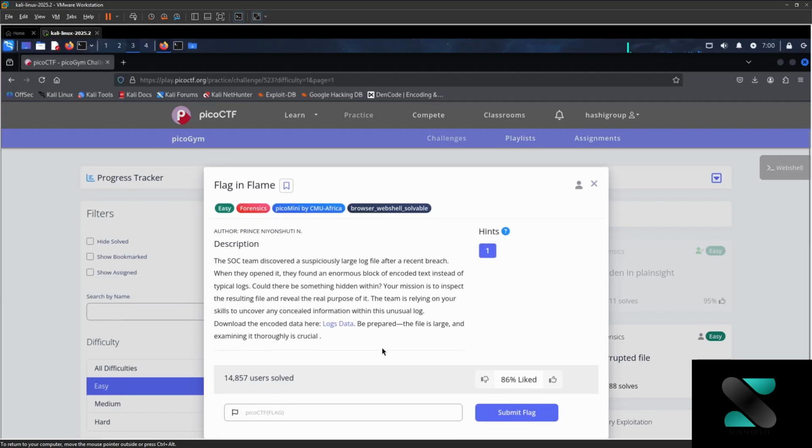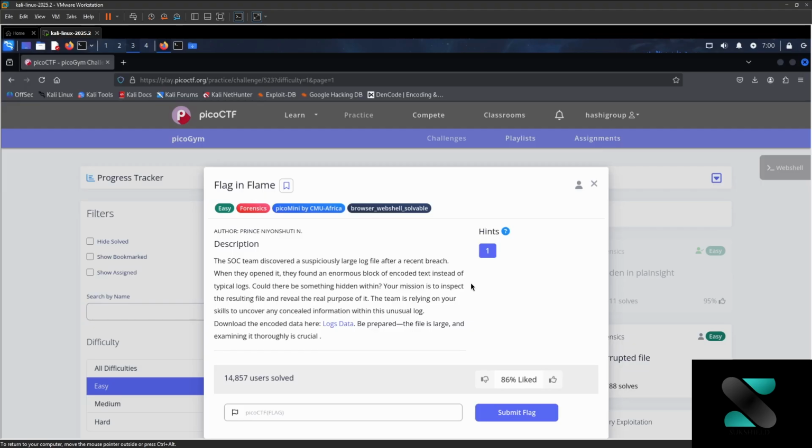Let's read it. The SOC team discovered a suspiciously large log file after a recent breach. When they opened it, they found an enormous block of encoded text instead of typical logs. Could there be something hidden within? Your mission is to inspect the resulting file and reveal the real purpose of it.